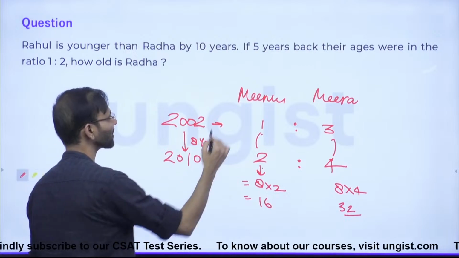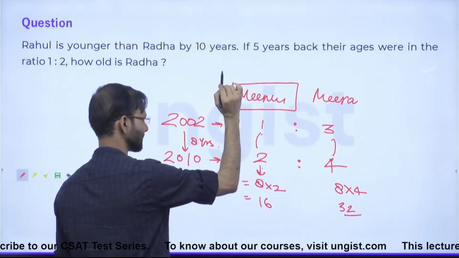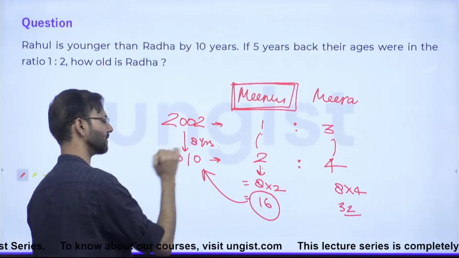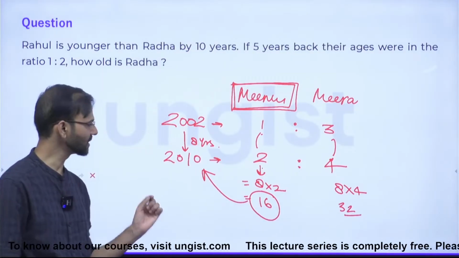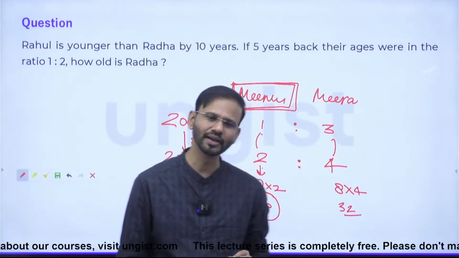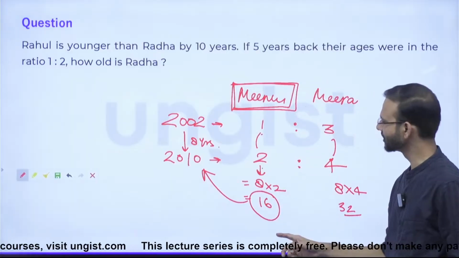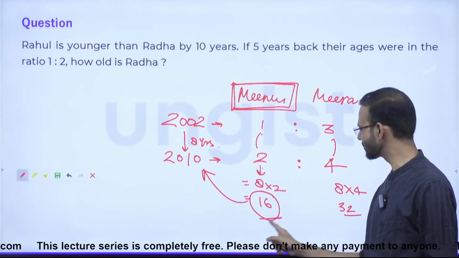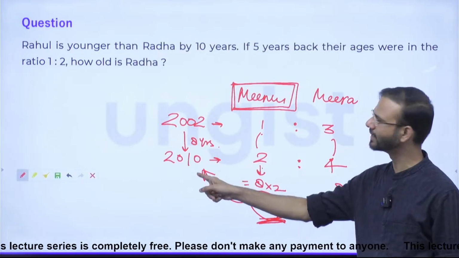What is the question? Minu's year of birth. Minu was 16 years old in 2010. The question is saying, what was Minu's year of birth? In which year was Minu born? So Minu was 16 years of age in 2010.